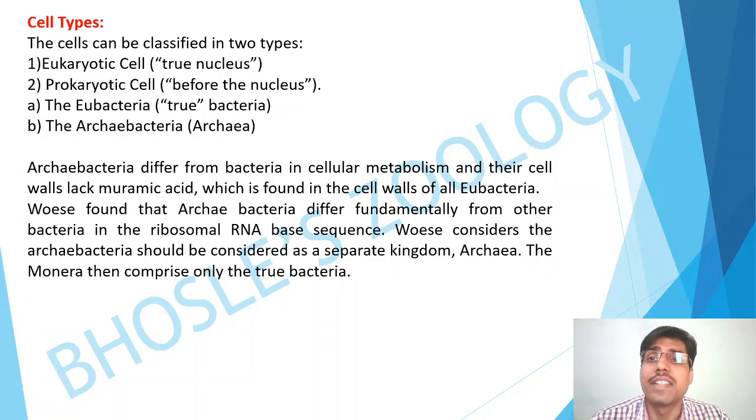The next point is cell types. The main cell types are the eukaryote and the prokaryote. The actual translation of eukaryote is true nucleus, and prokaryote is before nucleus. The meaning is also with nucleus and without nucleus, but the perfect translation of the Greek is before nucleus for prokaryote and true nucleus for eukaryote. The prokaryotic cells are further classified into eubacteria and archaebacteria.